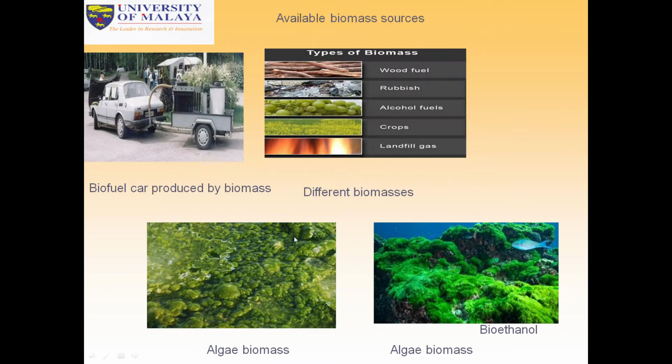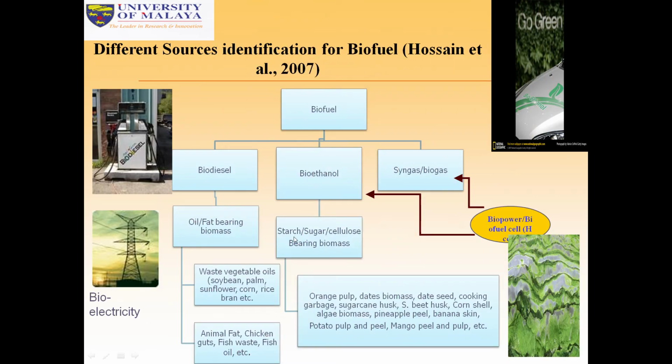Then we can see here oil bearing biomass like waste vegetable oil, soybean oil, palm oil, sunflower oil, corn oil, rice bran oil. Then animal fats, chicken fats, guts, fish waste, fish oil.